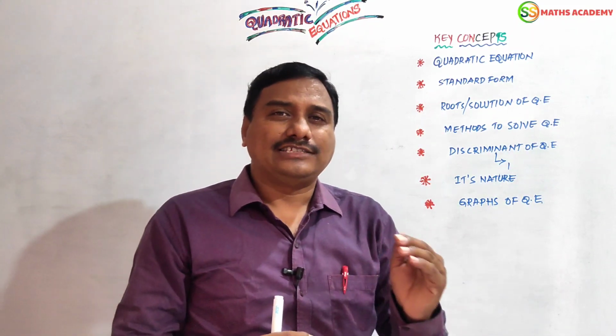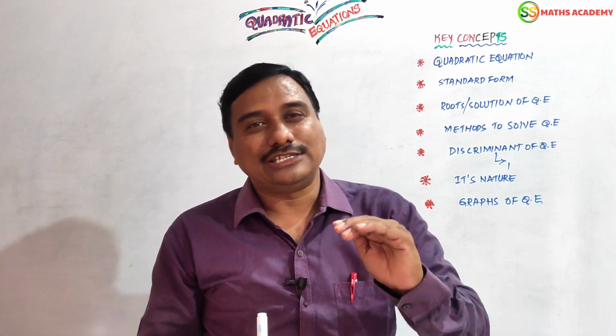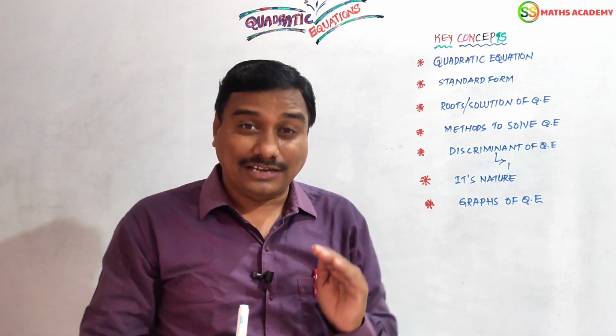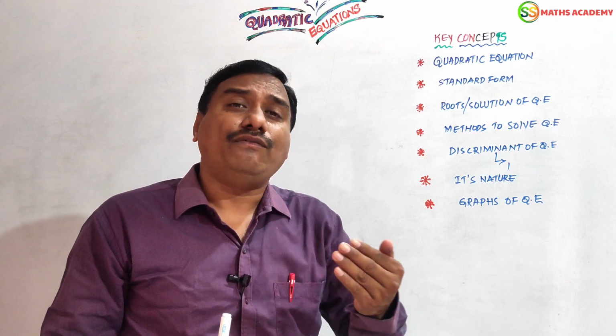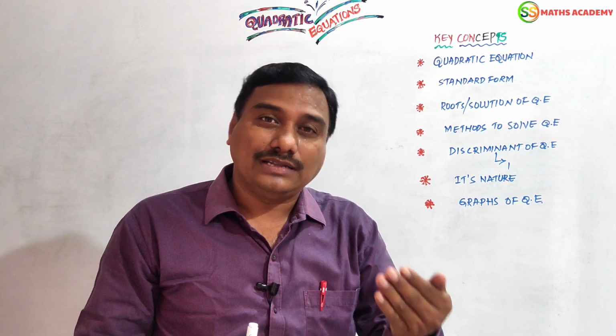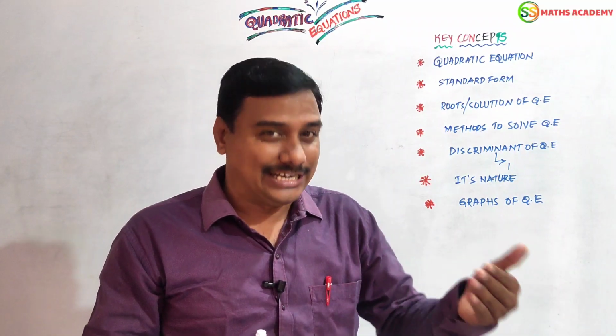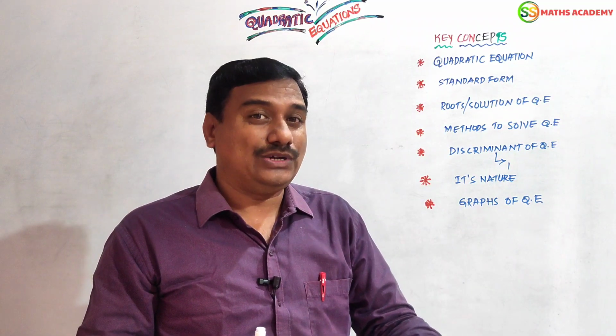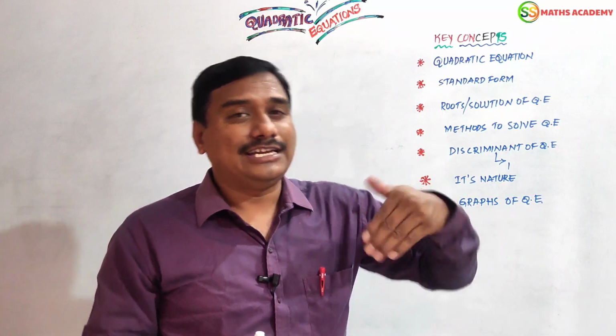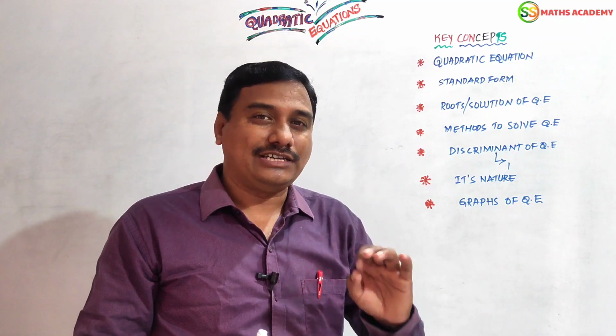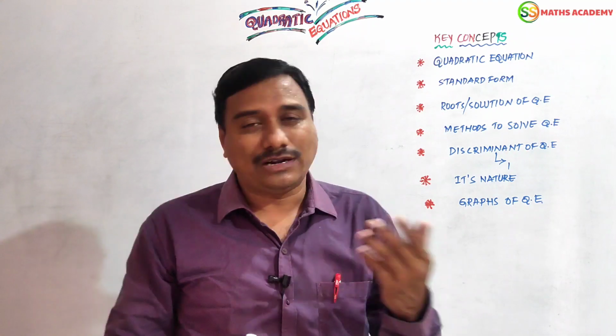In general, second degree polynomials are called quadratic polynomials. Let p of x equal 0, where p of x is a polynomial of order 2, or degree 2. When it is equal to 0, it is called a quadratic equation in a single variable, x.